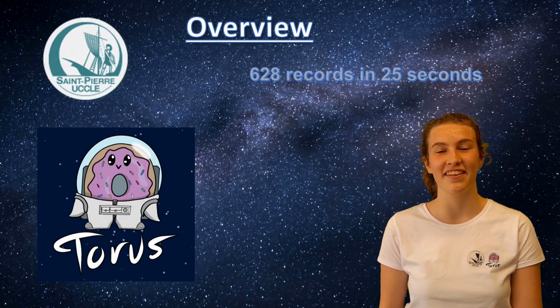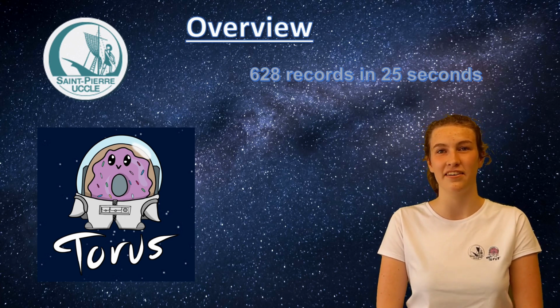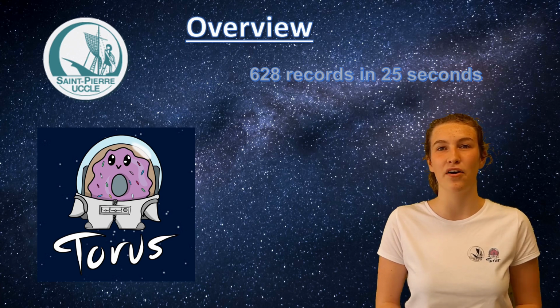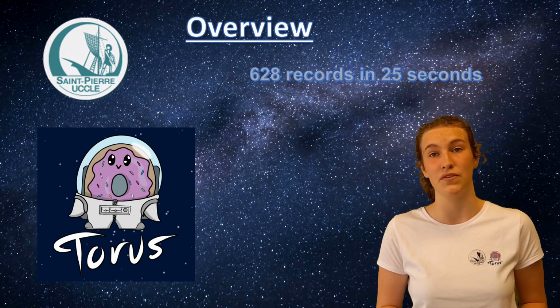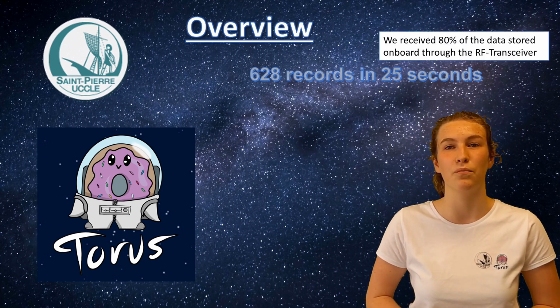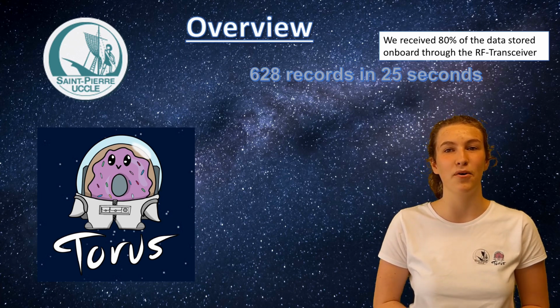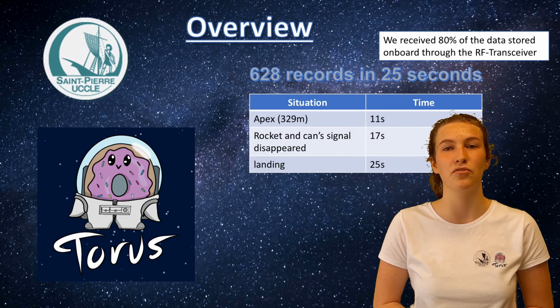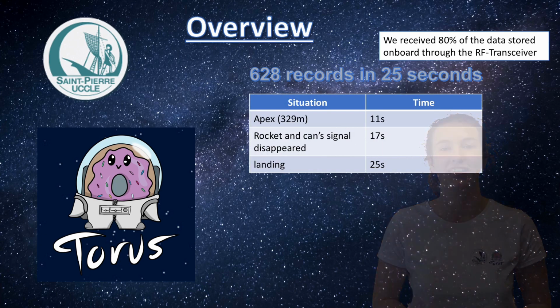During the flight, we gathered 628 records for a total flight duration of 25 seconds. Our RF transceiver lost the CAN signal 17 seconds after the launch because the rocket was out of distance. We received 80% of the data stored on board while the RF link was active. During the flight, the rocket reached an apex at 329 meters from the ground, 11 seconds after the launch.